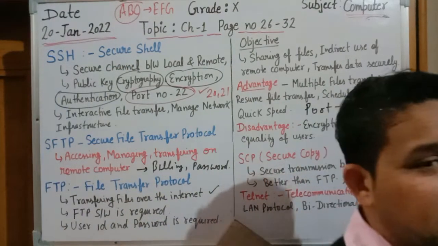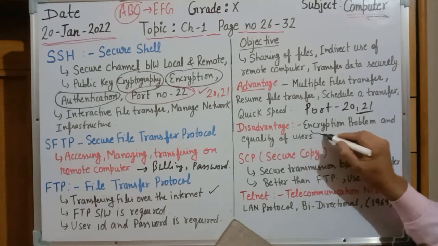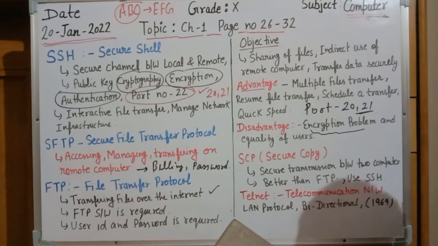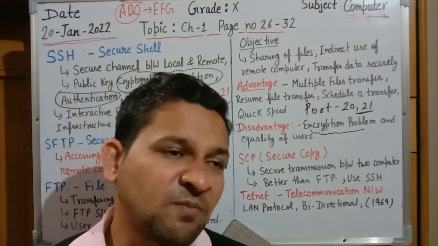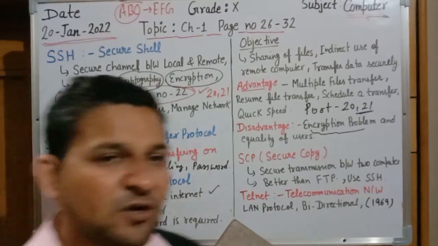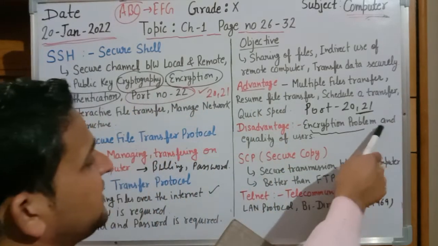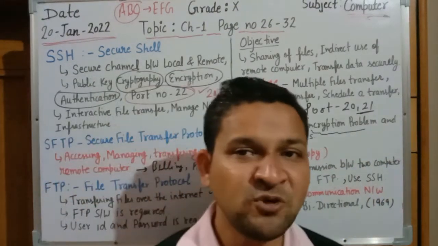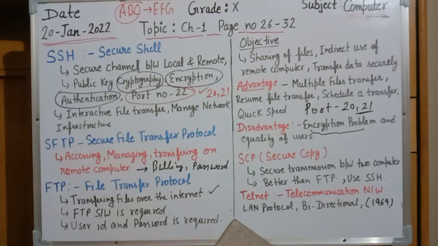Now FTP has one disadvantage also. What is it? Sometimes it is not able to provide proper encryption. It means the formatting of data is not properly done. The data format is not getting changed, and it will not give equal priority to the users. There is an equality problem. Equality of users means some users are important, some are not important. This is the major problem with FTP.